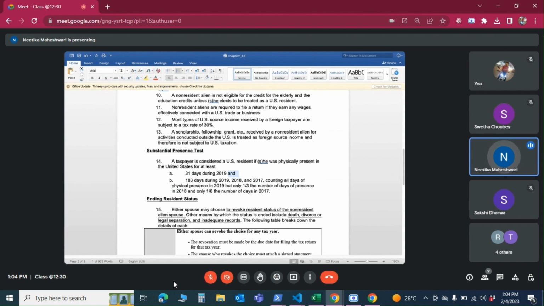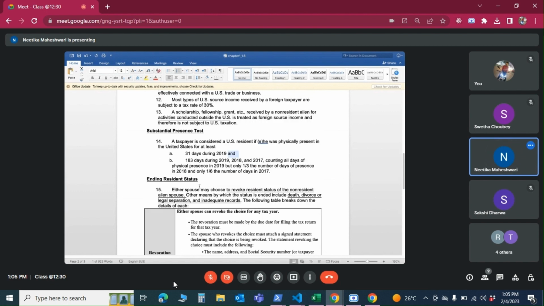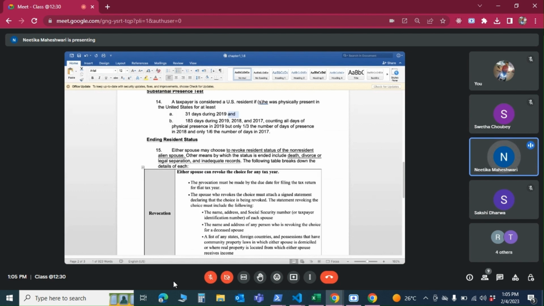Then there is no going back, and it's not like we get a choice. We have to file as a resident, and the entire worldwide income is subject to US taxes. FBARs could be applicable, Form 8938, everything would be applicable. Otherwise, FBARs are not applicable for non-residents. But for dual status, again, it's just safer to do FBAR.